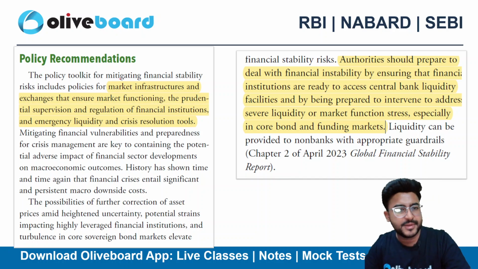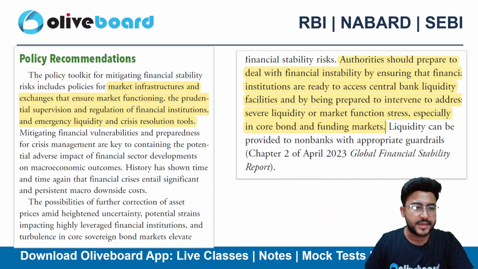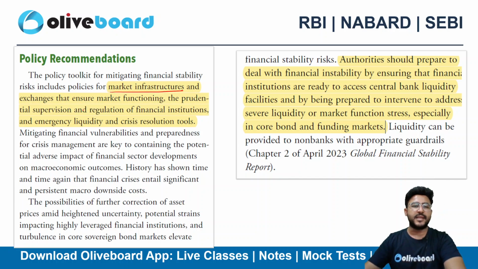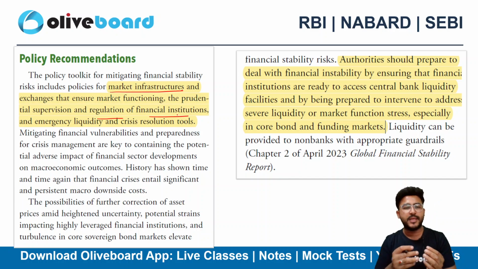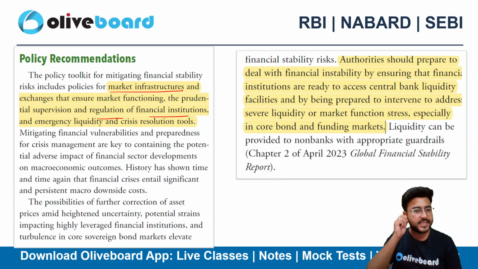So there are some policy recommendations as well. They have stated that the policy toolkit for mitigating financial stability risk includes policies for market infrastructures and exchanges that ensure market functioning, and prudential supervision and regulation of financial institutions. So they are focused on the supervision and regulation of financial institutions and on building liquidity, emergency liquidity and crisis resolution tools as well.